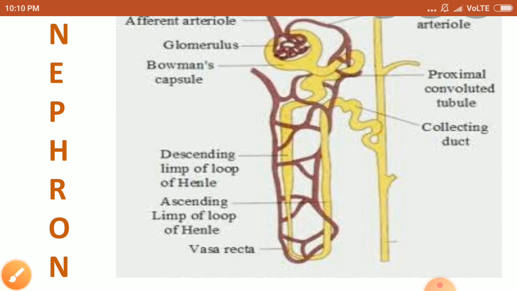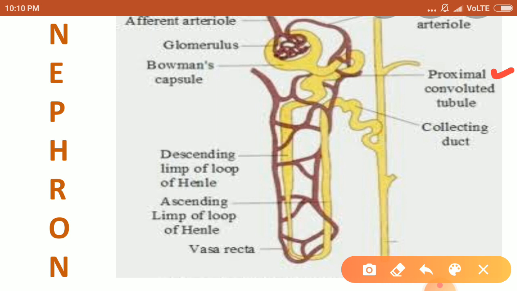Now the tubule continues further to form a highly coiled network that is called PCT. In short, PCT, that is proximal convoluted tubule. A hairpin shaped Henle's loop is found there. This is Henle's loop, as its structure is loop shaped.